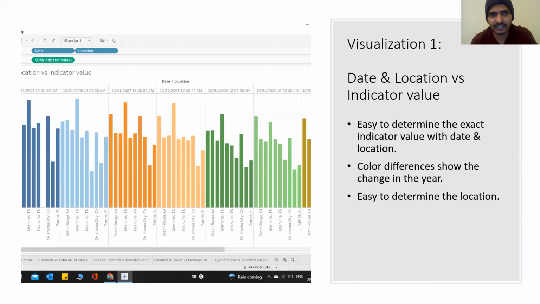When coming to the first visualization, here we can see the date and location with the different cities at the bottom. I can show you with the cursor. These are all the cities. The color indicates the different years, and these are the locations. By this visualization, it is easy to determine the exact indicator value with the date and location. Here, in the Tableau Public visualization, you can directly scroll the cursor and know the indicator value, and you can easily find which city has the highest cases and which city has the lowest cases, with the numbers and everything.